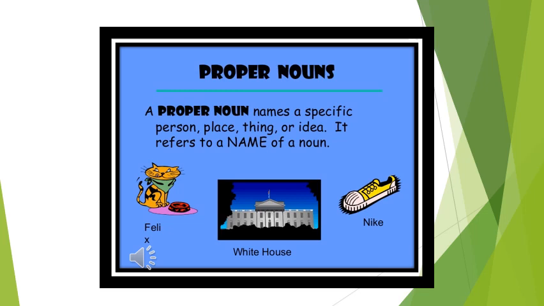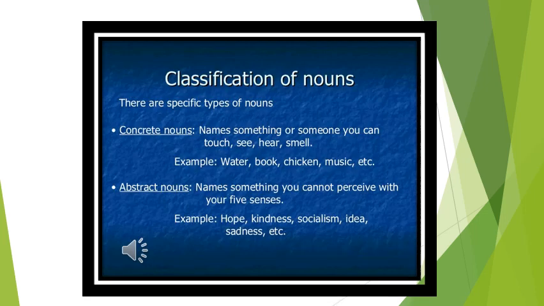Furthermore, there's a classification of noun. First is concrete or material noun. It deals with something that we can touch, we can see with our naked eye. For example, book, water, music, chicken, etc. Now, abstract noun.